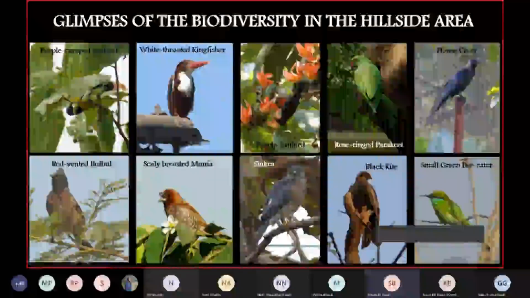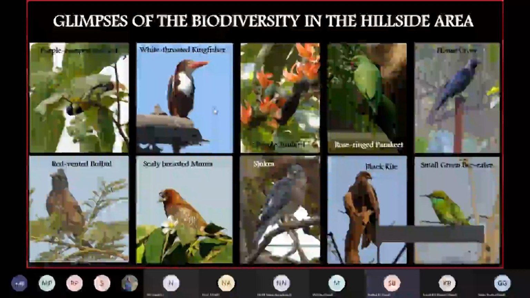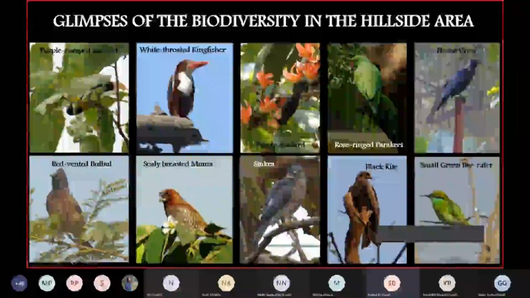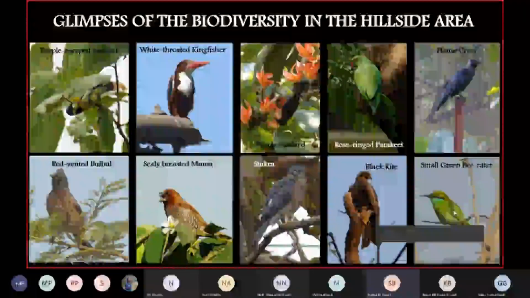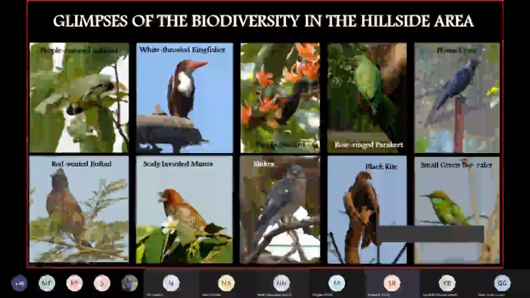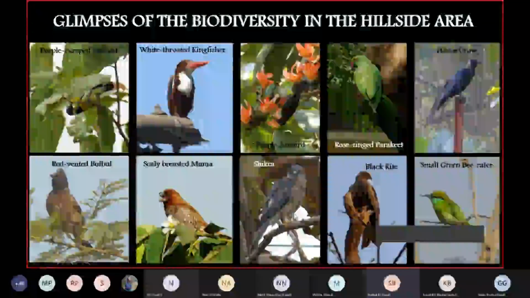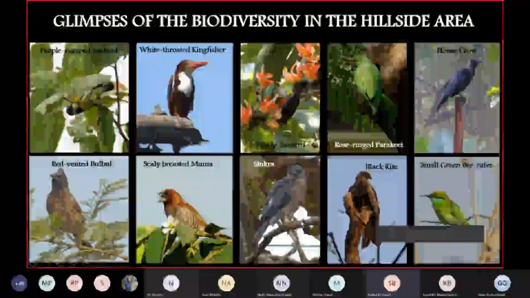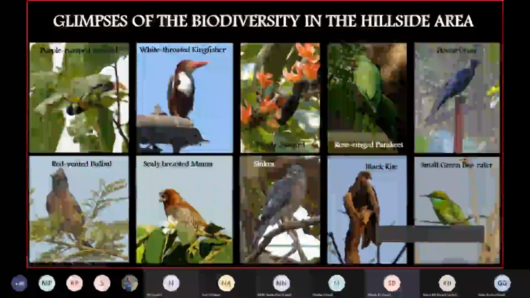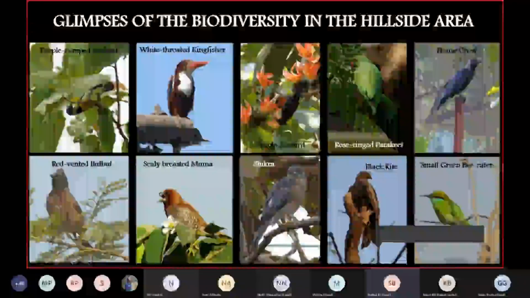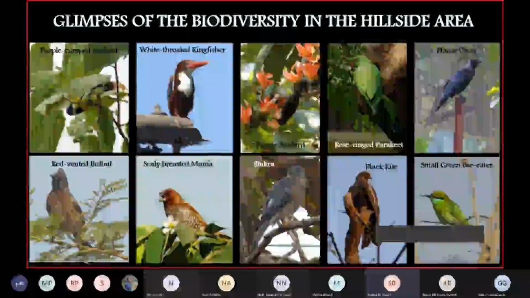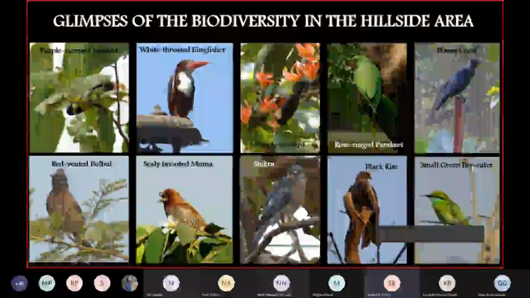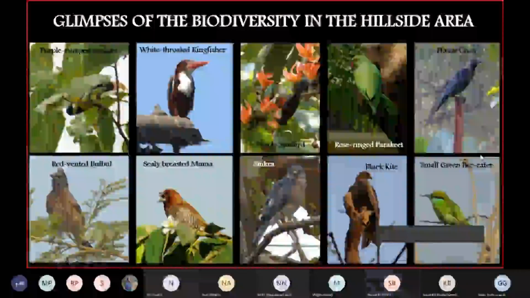Even the small green bee-eater, which is an insectivorous bird, is there. Birds like the shikra, which is a completely hunting type of bird, were also seen over there. And birds like the scaly-breasted munia and red-vented bulbul are granivorous birds. So birds with all types of diets were seen along the hillside area. Next.